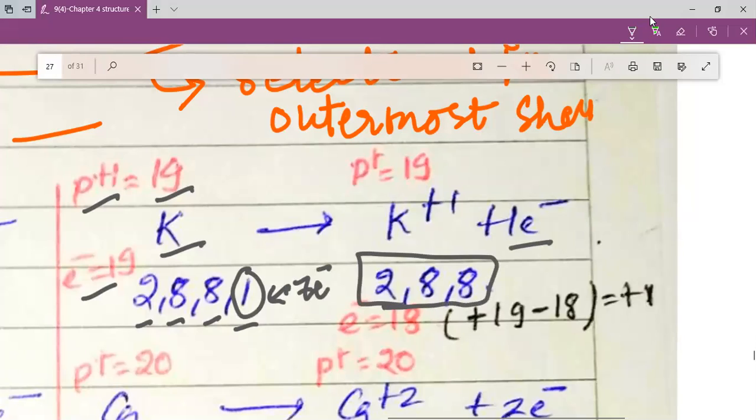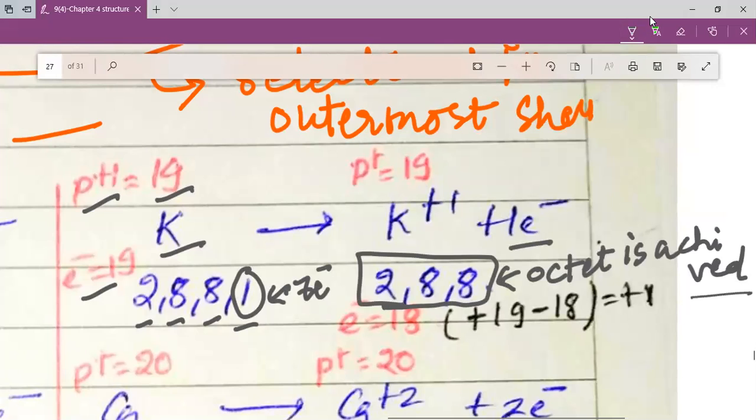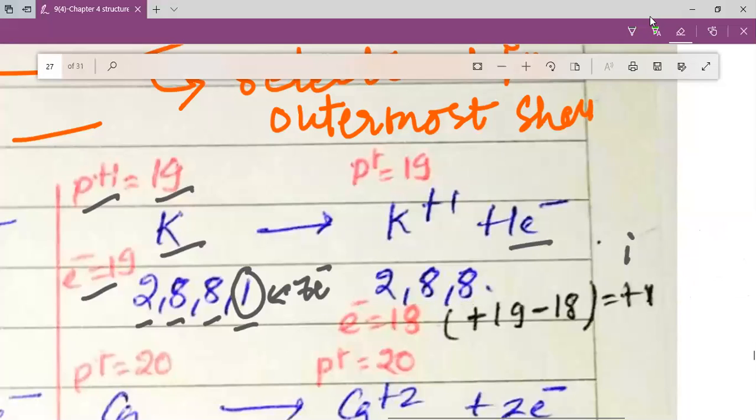So now you can see that the octet is achieved. We have this octet achieved here. As this octet is achieved, my dear students, we have this 2,8,8 electronic configuration. Now what happens when we have this 2,8,8 electronic configuration?